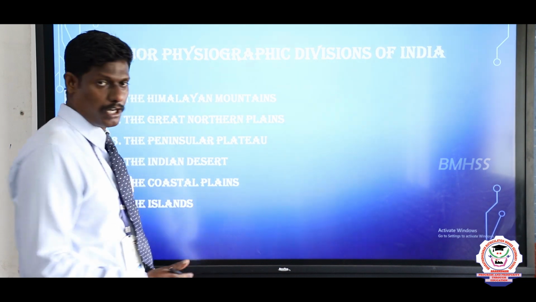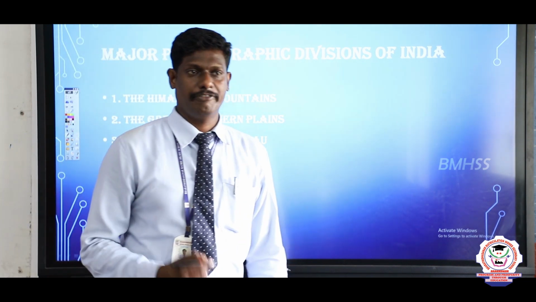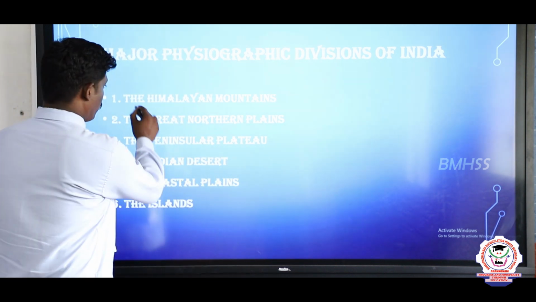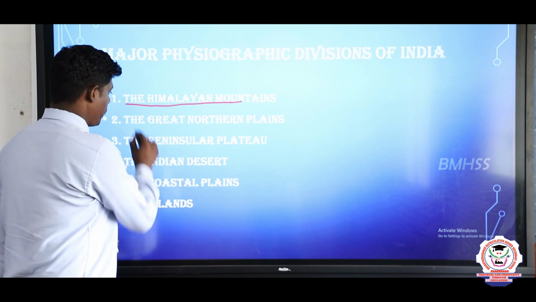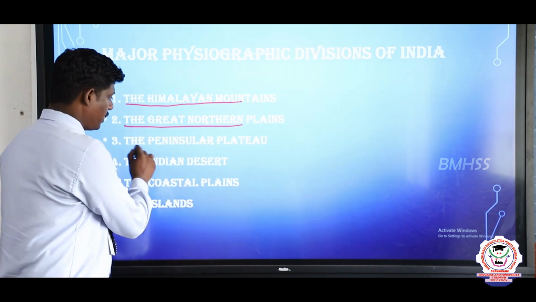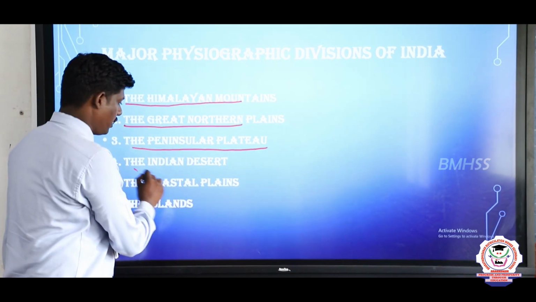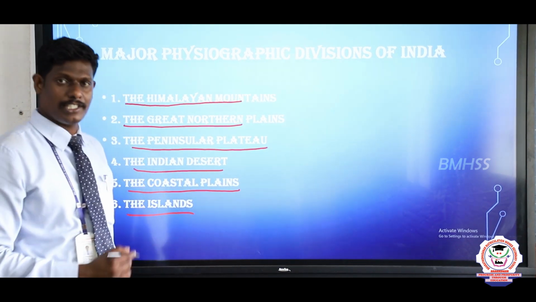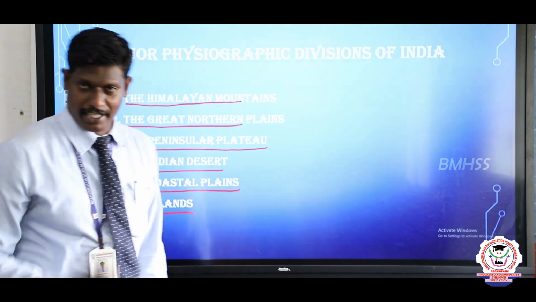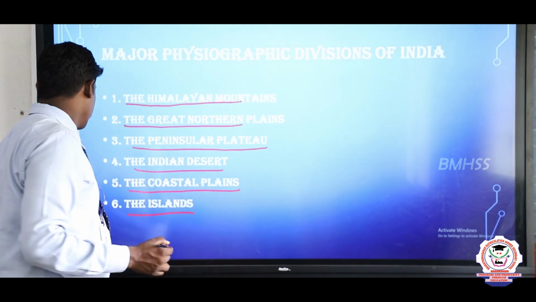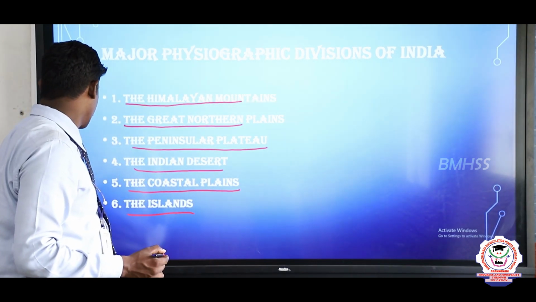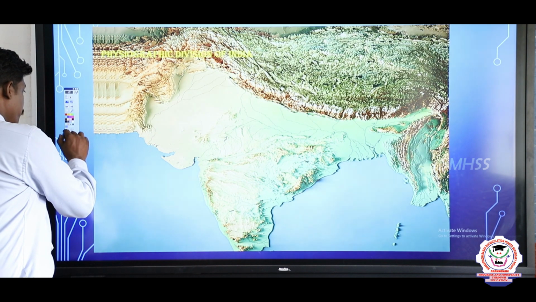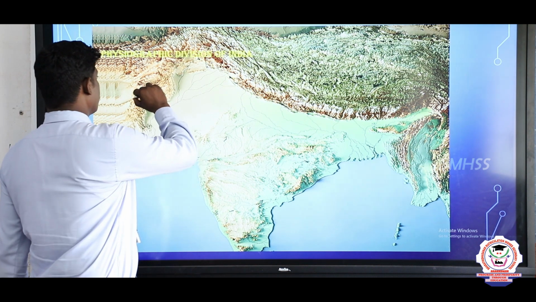Now the topic as we started: the different physiographical divisions of our country. First, the Himalayan mountains, the great northern plains, the peninsular plateau, the Indian desert, coastal plains and islands. So these are the 6 physiographical divisions. Let me explain using the map.